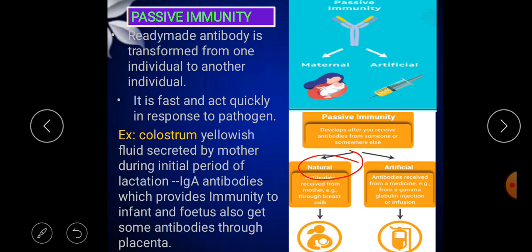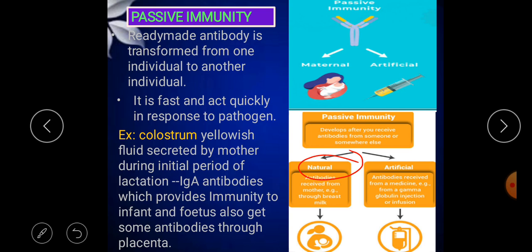Next, see how it can happen. For example, the antibodies are received from the mother's milk or from the placenta. For example colostrum, which is the yellowish fluid secreted by mothers during the initial period of lactation, in which IgA antibodies provide immunity to the infant, and the fetus also gets some antibodies through the placenta.